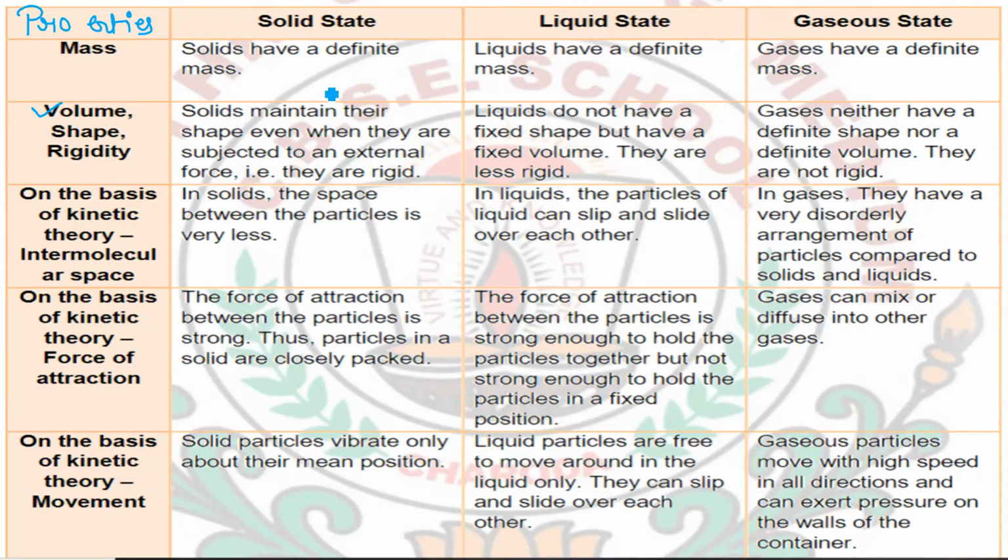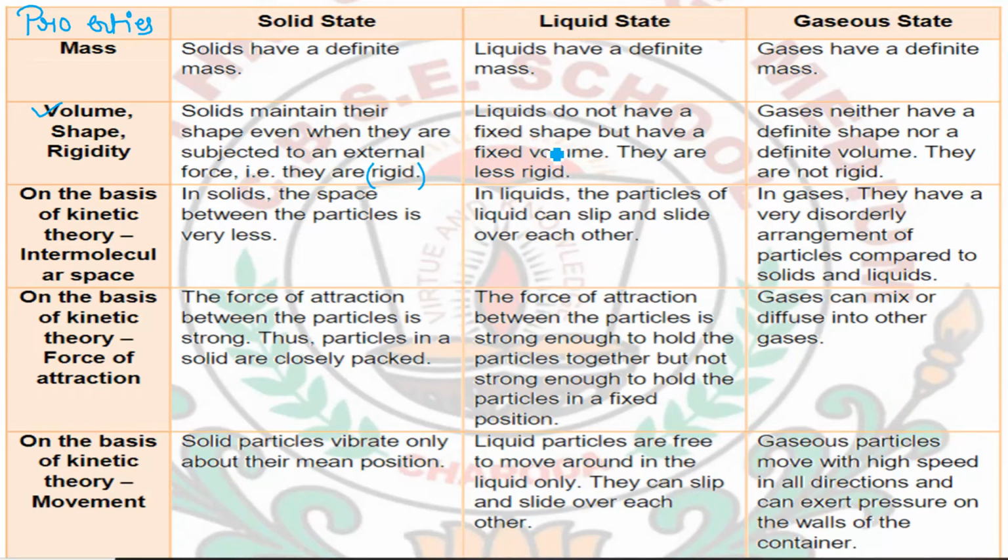As I have told you before, if I take the example of a pen, then that pen cannot easily change its volume. We have to apply a very high amount of force in order to change that volume. This property of not easily changing the shape or size or volume of a substance is known as rigidity. Rigid means a substance which does not change its shape readily, and solids have this property, therefore solids are considered rigid substances.